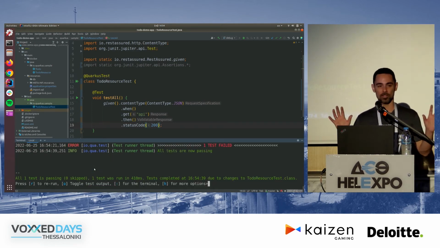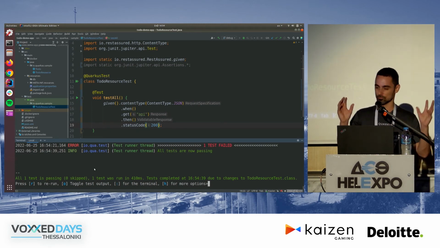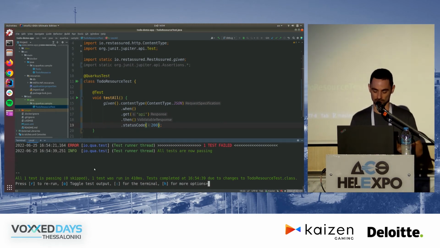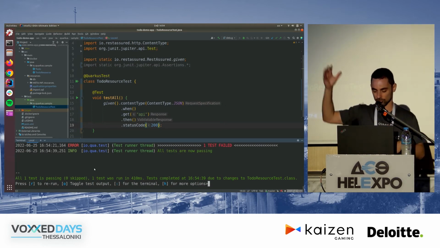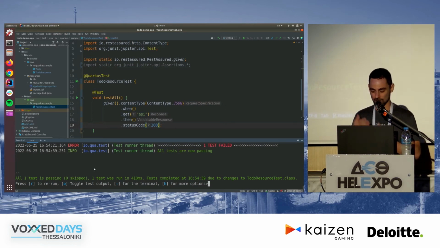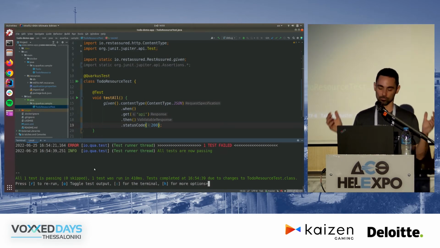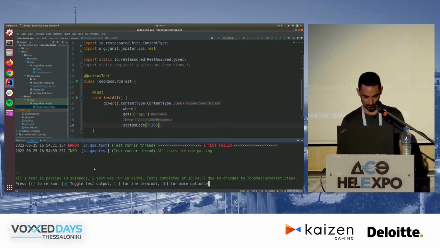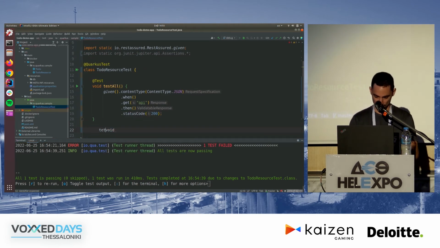I have not pressed any buttons. I have not configured anything beforehand. This just works. And this is what we call continuous testing, right? The same way we have the dev mode where you write code and things show up in the browser, now we also have the continuous testing mode where you simply write code, you write tests, your tests run in the background, everything's magic.